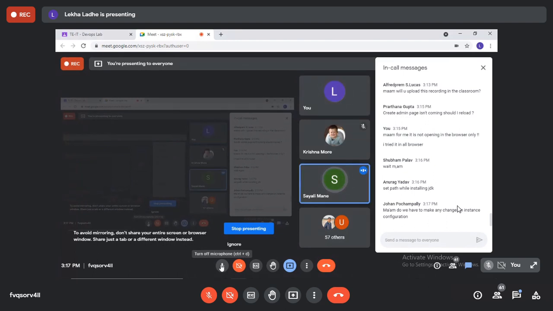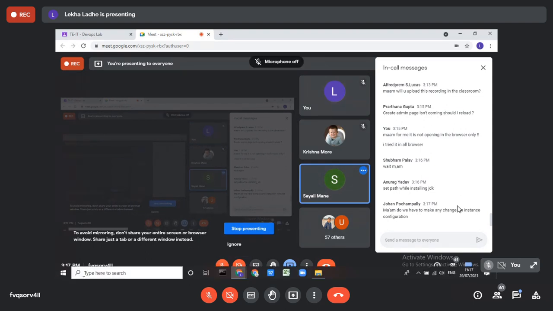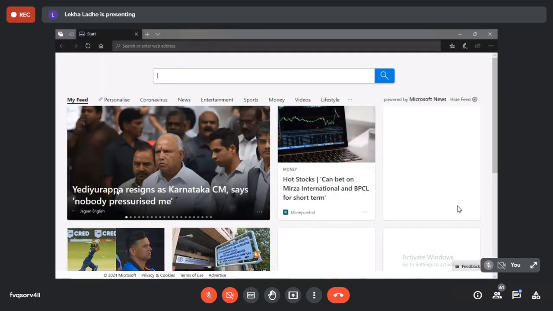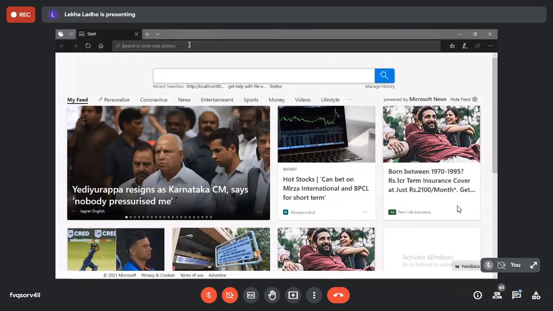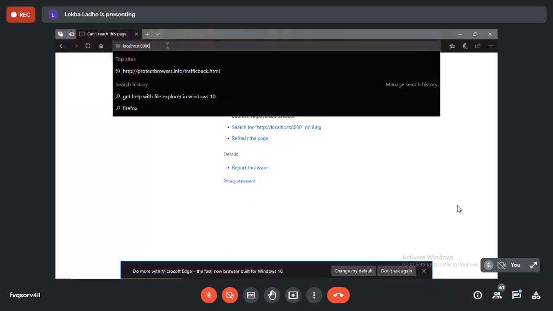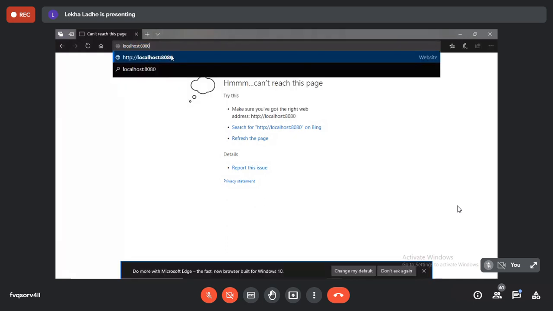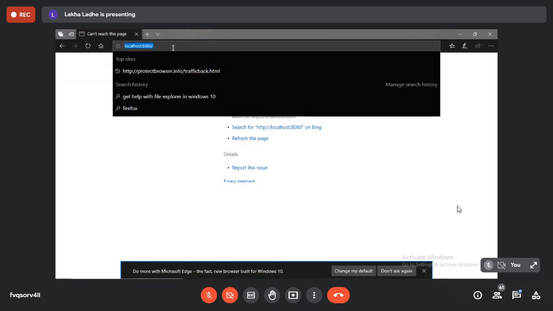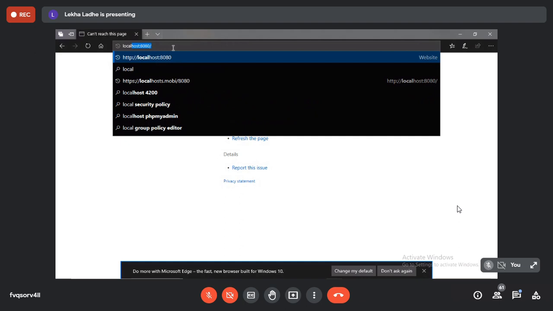It should open. Can you search Microsoft Edge on your laptop? Now type localhost:8080. Don't put a slash at the end, simply type it, because it should open.